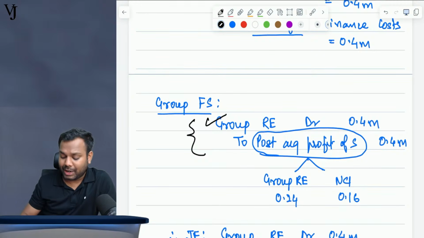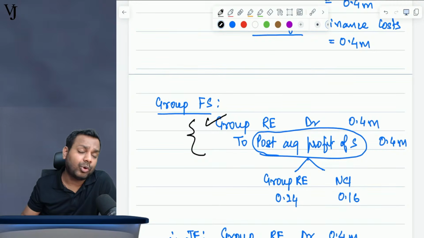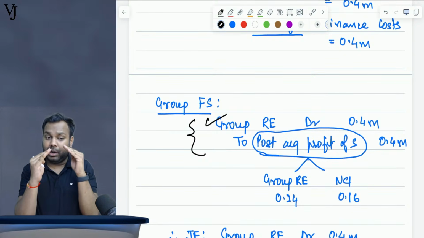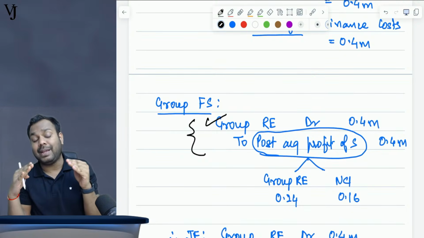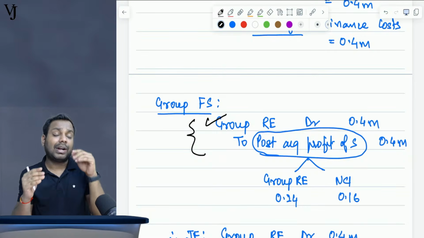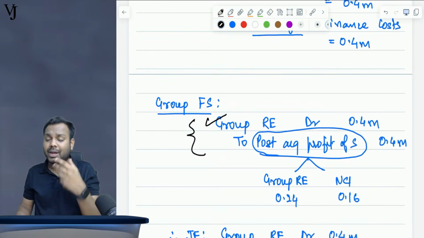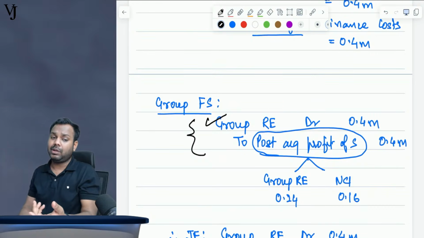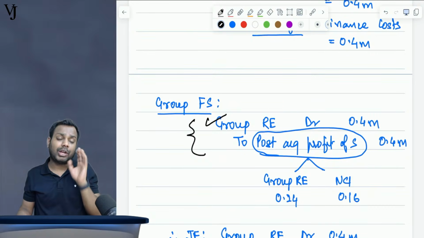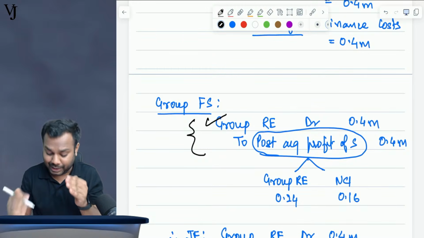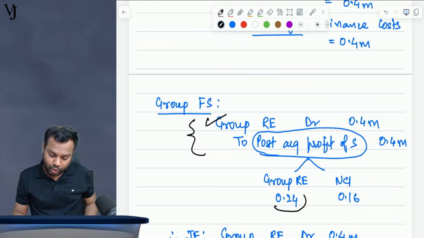Now, whatever we record in post acquisition profits gets transferred to two places, group RE and NCI, in the ratio of holding. So we will transfer to group RE 0.24 and to NCI 0.16.